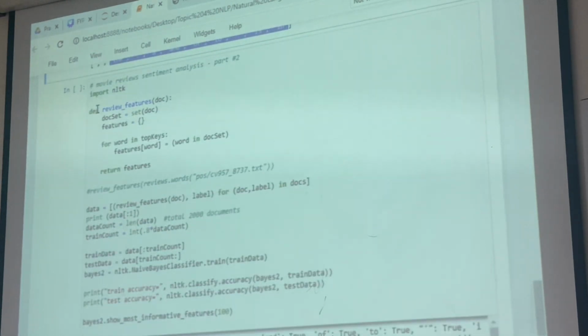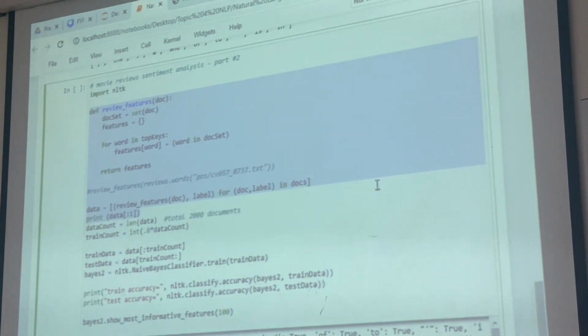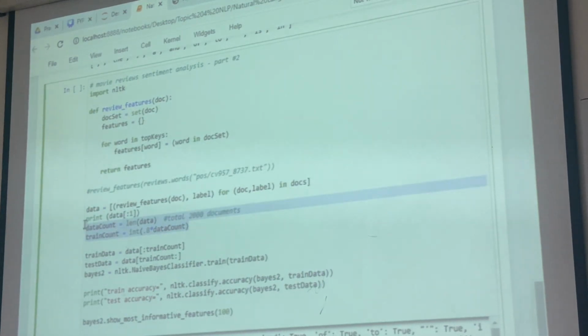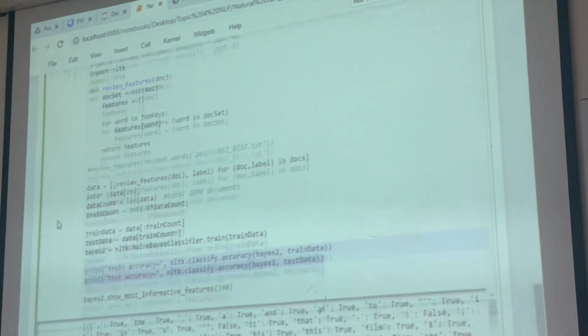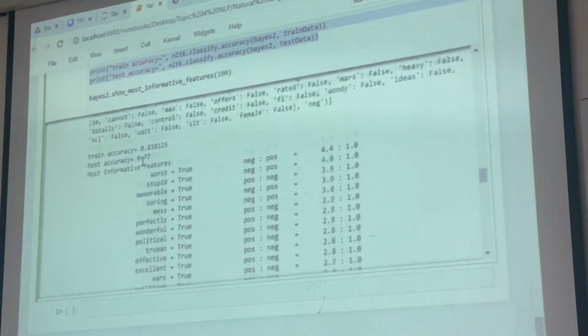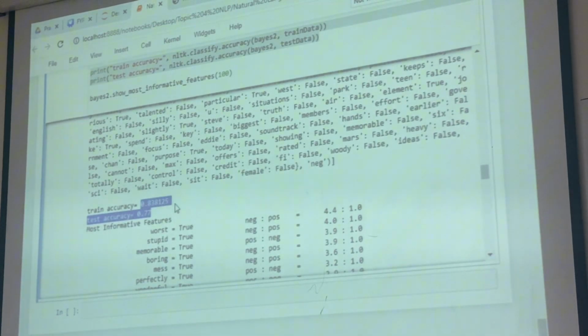Okay, after that I will do a scanning, to see whether this document has that word or not. If yes, extract out and identify which label, is it positive or negative? Repeat for all the 2000 files. I will split the data 80-20. I will do a training. After the training, I test the accuracy. So after you run the code here, what happens? You will see the accuracy 83% and 77% of test accuracy.